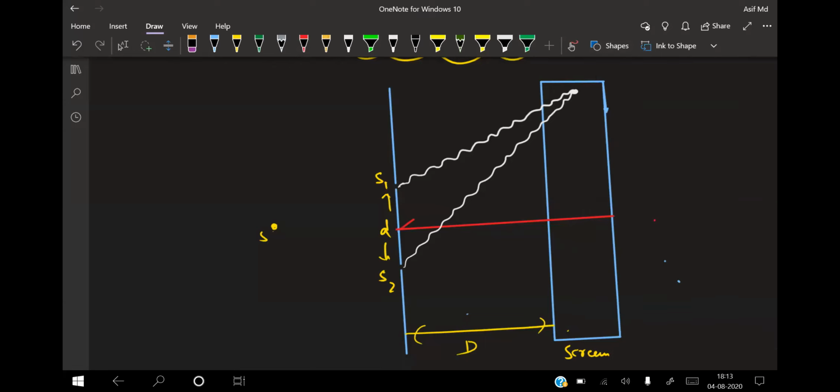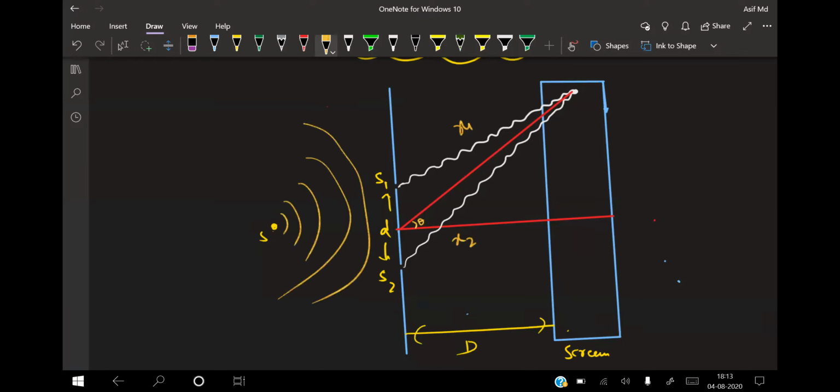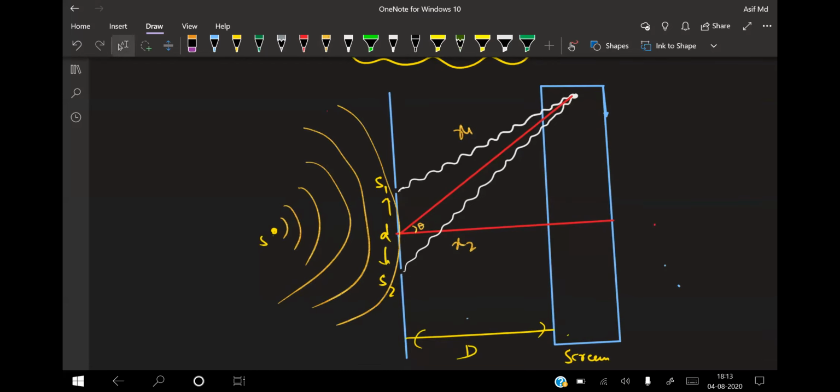This is making a small angle, which is theta. This is traveling a distance of x1 and this is traveling a distance of x2. The distance between them is d, and this is your source. From it, the spherical wavefronts go like this and touch them. Now if the point where they meet is a bright point, I am trying to draw it with white light.